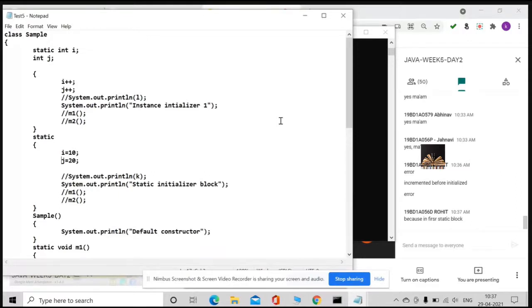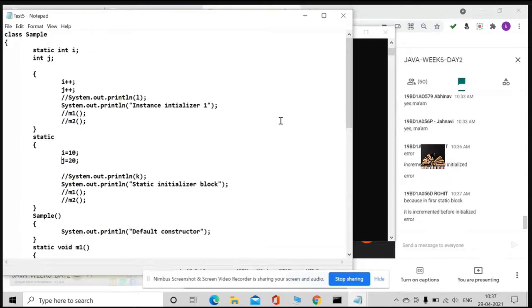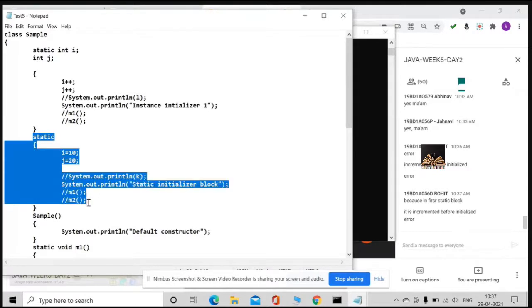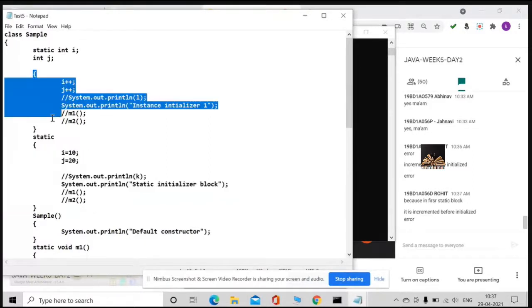Because in the first static block, it is incremented before initialized, so there is an error. Why is it so? Rohit, you couldn't remember? Static will be executed first, no? Even before the instance initializer block.